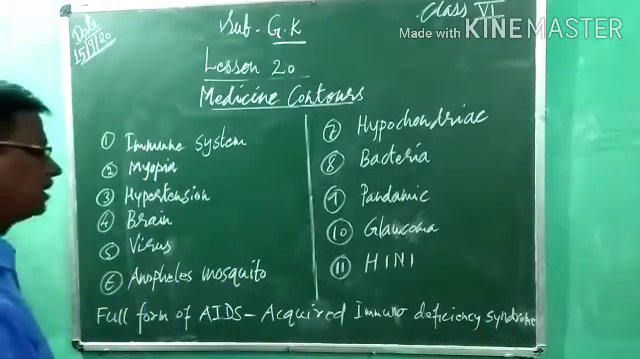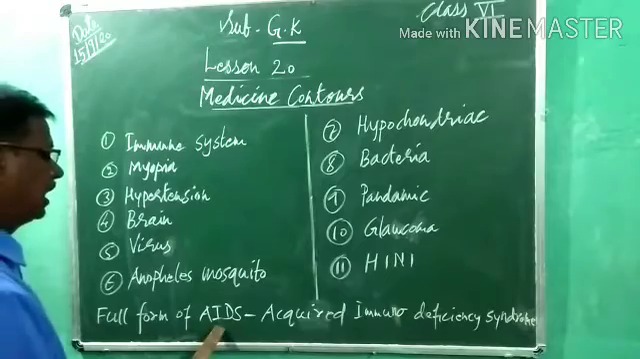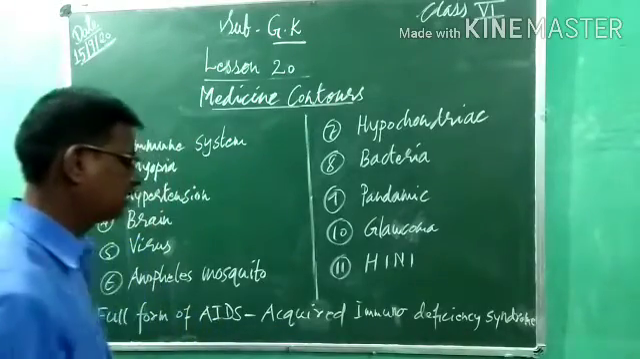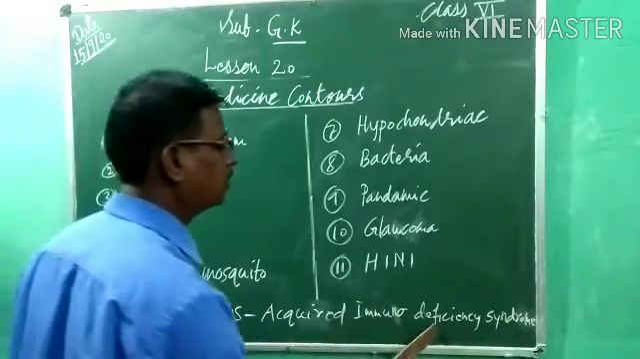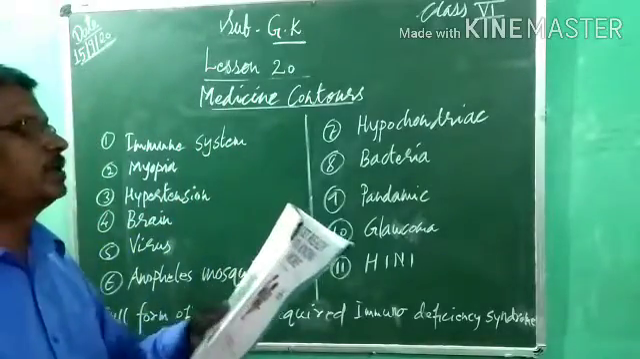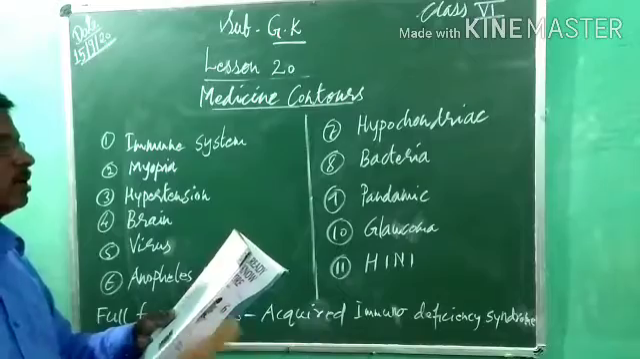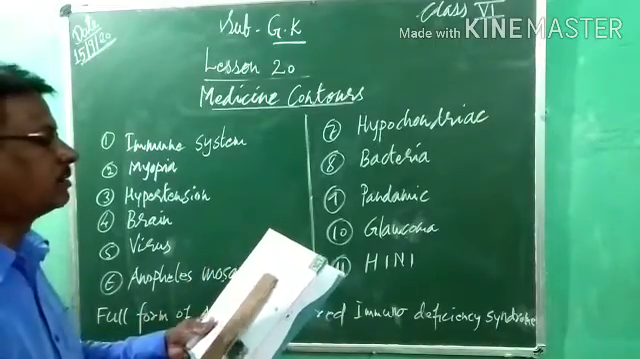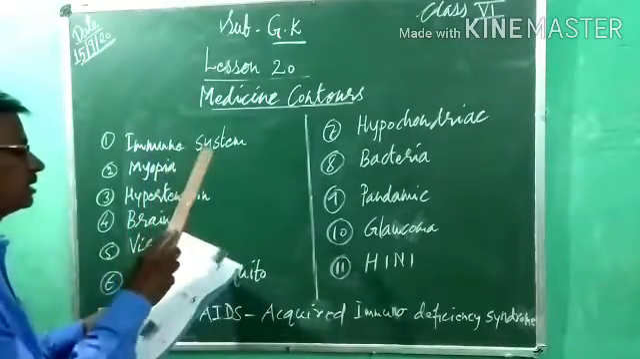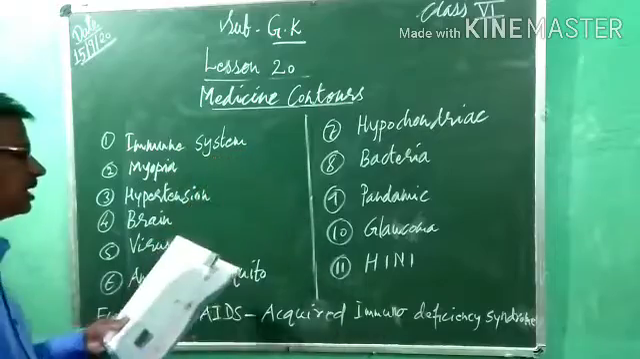Sometimes you may be asked to write the full form of AIDS, so you have to write the correct spelling: acquired immunodeficiency syndrome. So which part of the human body does the disease AIDS attack? Nervous system or immune system? Immune system. So the second option is correct.